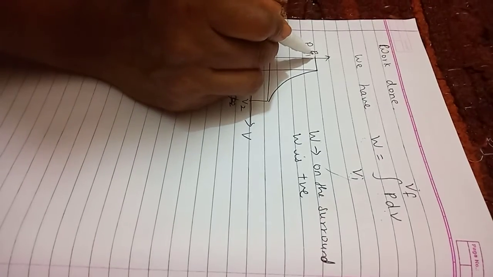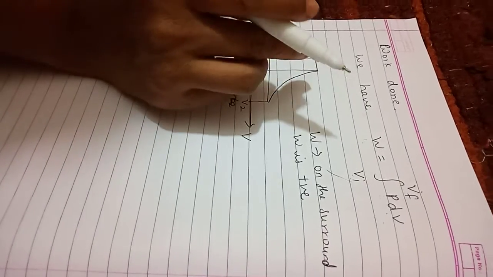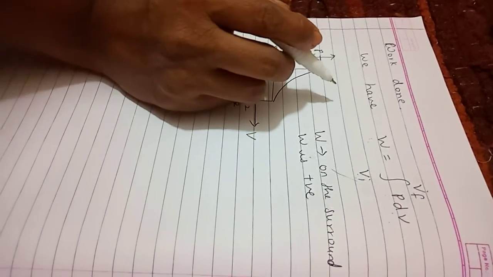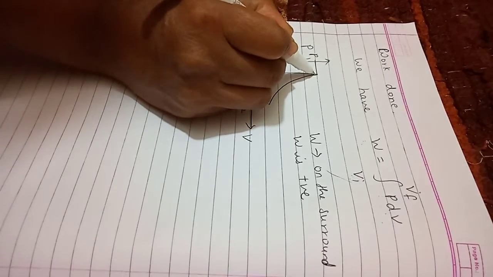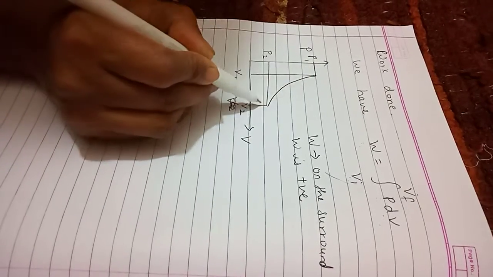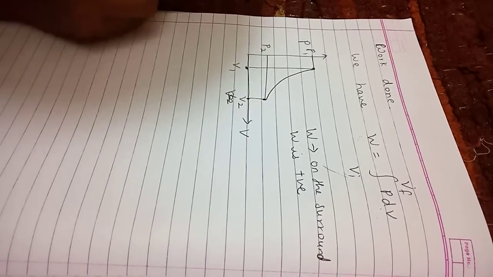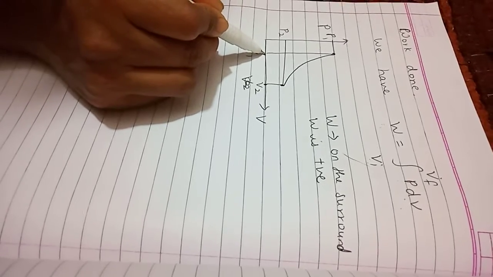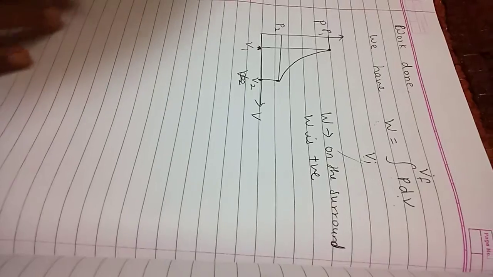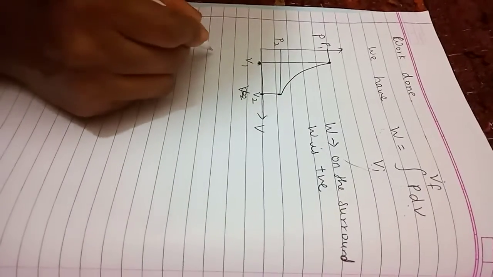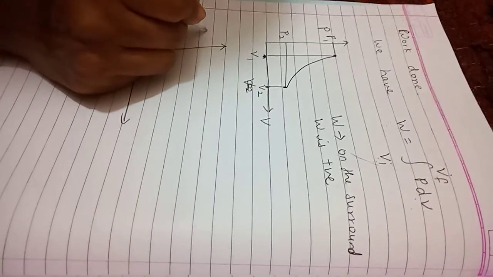Let the gas be enclosed by a cylinder fitted with a frictionless, movable, massless piston. If the piston is pushed outward, pressure decreases, and simultaneously volume increases. Here pressure is decreasing from P1 to P2, and as the gas is undergoing expansion, volume is increasing from V1 to V2. In that case, work is done on the surroundings and is said to be positive. Second, look here, same way we are going to do here.